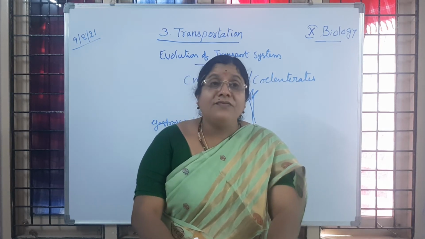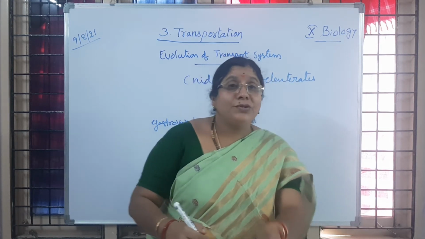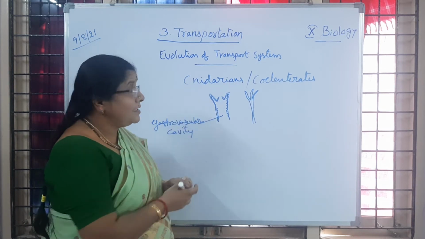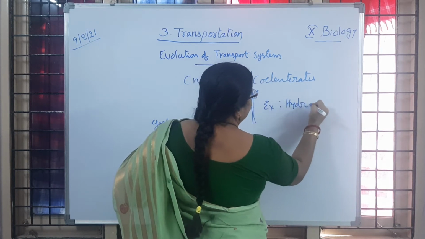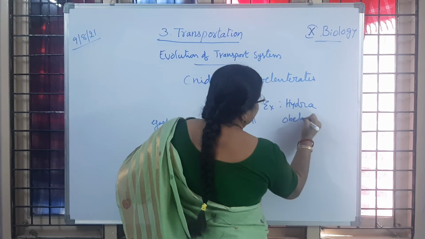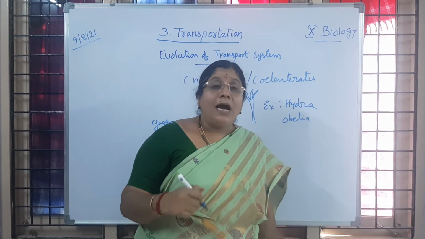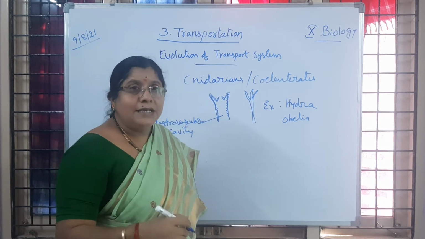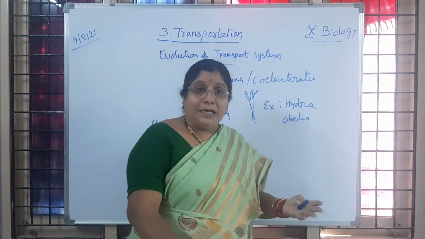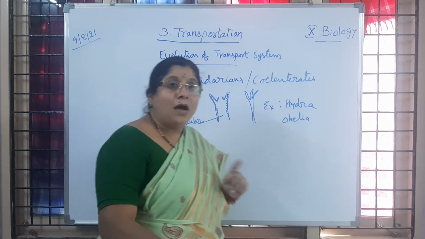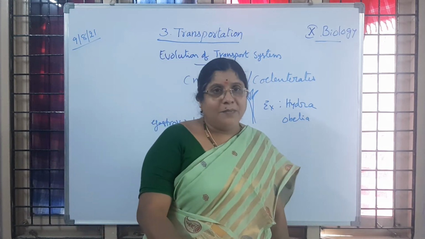So here the function of digestion as well as transporting materials in these organisms is going to happen through the gastrovascular cavity in cnidarians. Examples are Hydra and Obelia, etc. These are also aquatic animals which live in marine water. How does the transportation of materials happen in these organisms, that is digested food and gases like oxygen, or eliminating carbon dioxide? All that is happening because of this gastrovascular cavity which is present inside them. Is it clear to you, children?